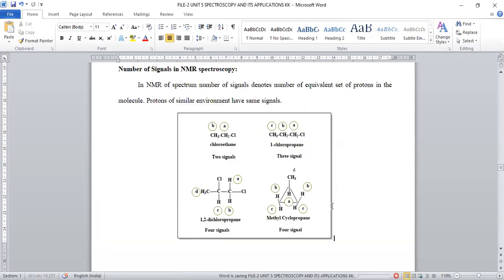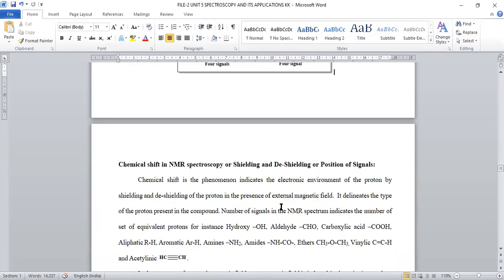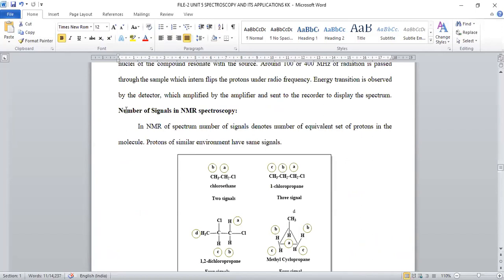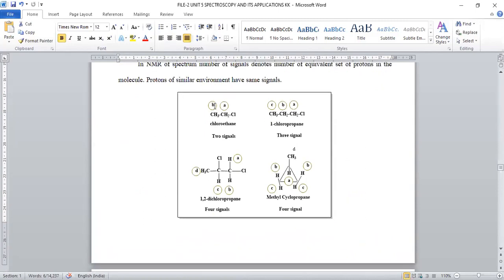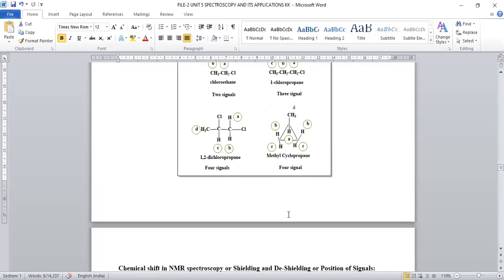Now let us move on to the next topic, chemical shift. It is the most important, right? The number of signals is based on the nature of hydrogens present in the compound. If 2 sets are there, we will get 2 sets of signals in the compound. If 3 sets are there, 3 signals will appear. If 4 sets are there, 4 signals will appear, like this.